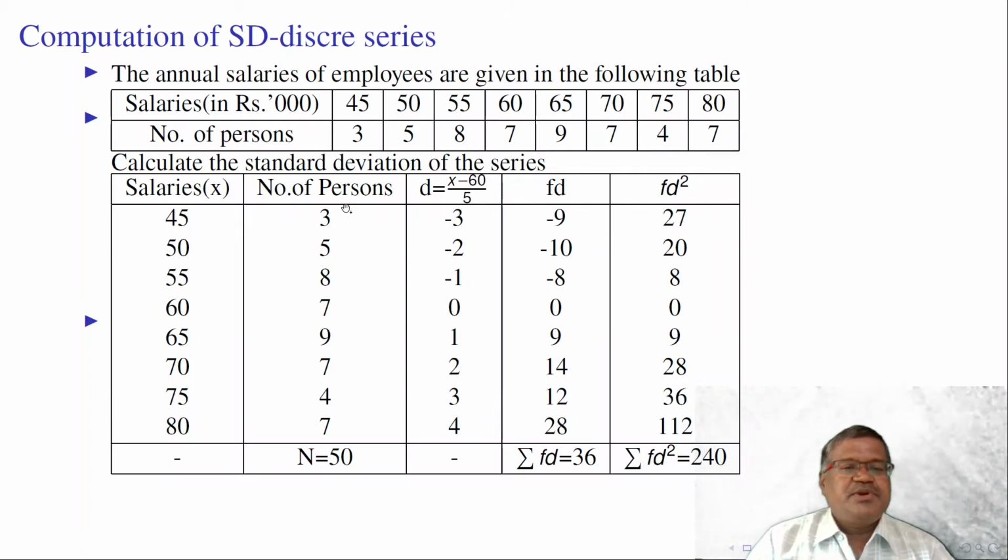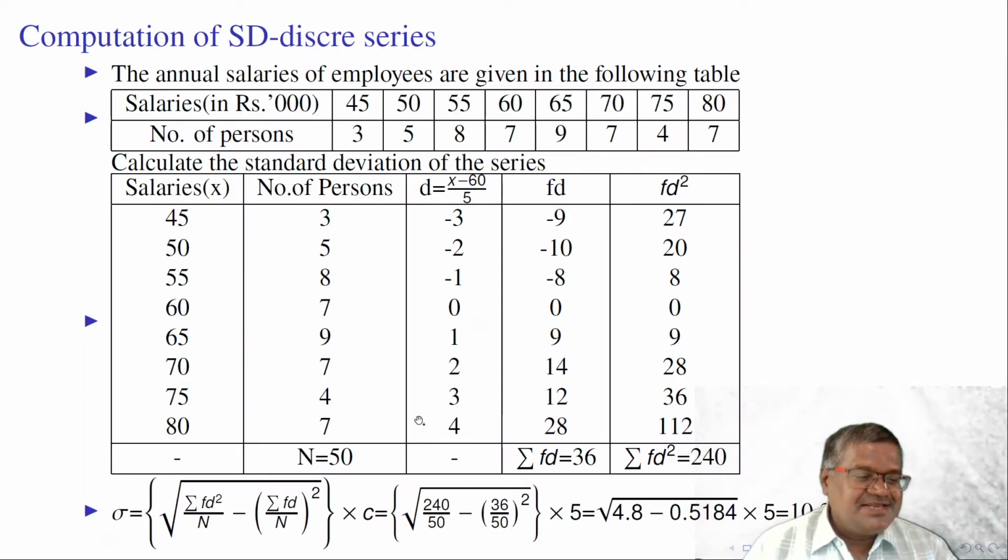Then F into D, number of persons is F here. F into D, 9 into minus 3, minus 9. Like that, FD square we calculate. Summation FD is 36 here. Summation FD square is 240 in this example.